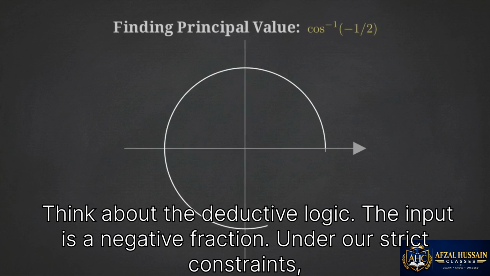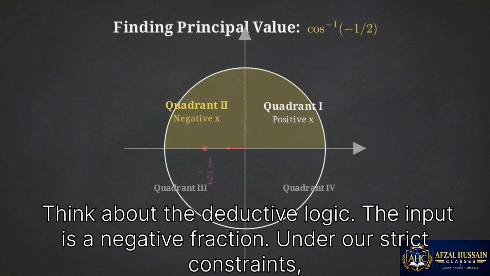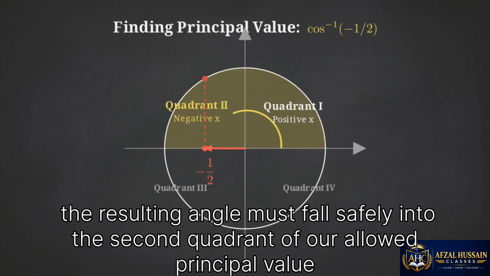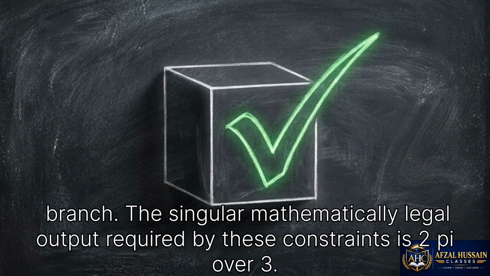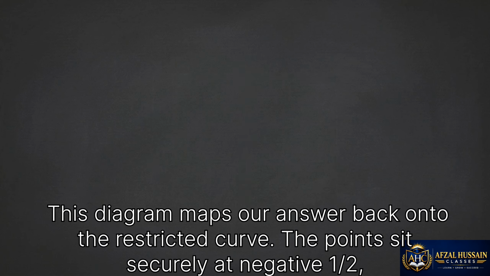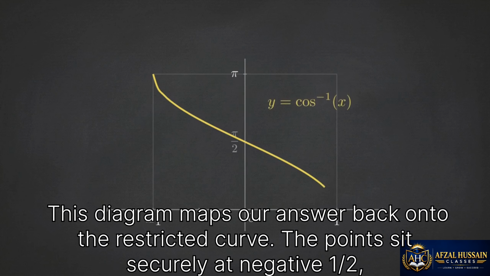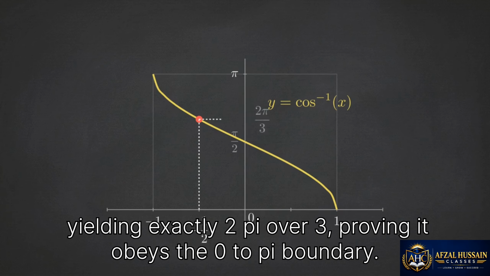Think about the deductive logic. The input is a negative fraction. Under our strict constraints, the resulting angle must fall safely into the second quadrant of our allowed principal value branch. The singular mathematically legal output required by these constraints is 2π/3. This diagram maps our answer back onto the restricted curve. The point sits securely at -1/2, yielding exactly 2π/3, proving it obeys the 0 to π boundary.